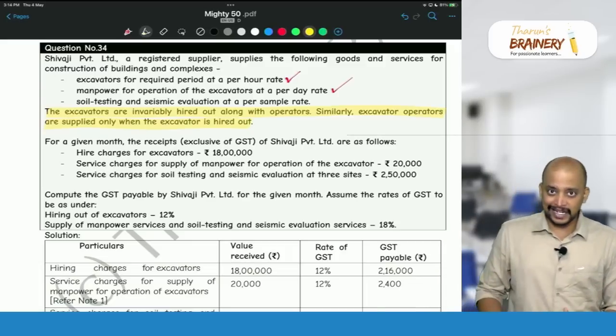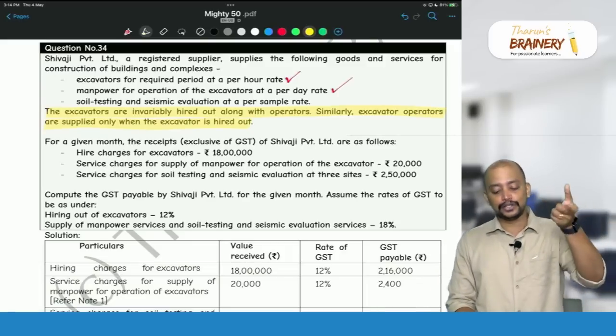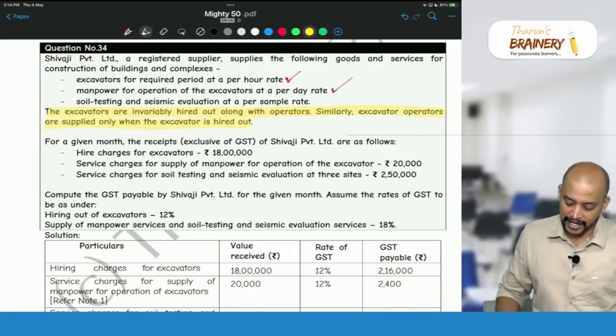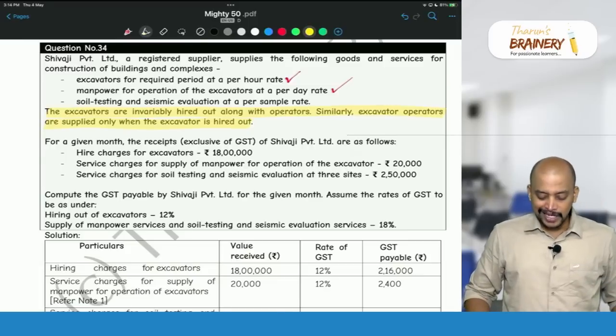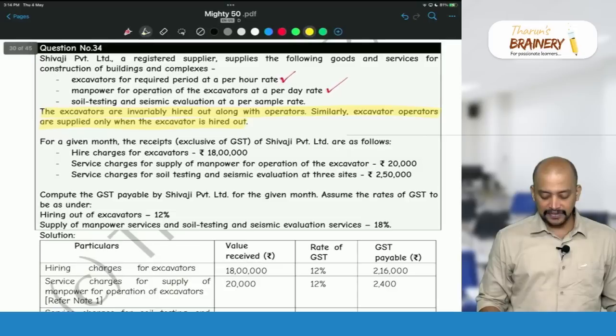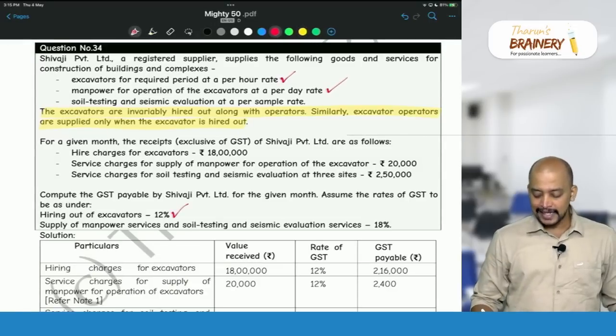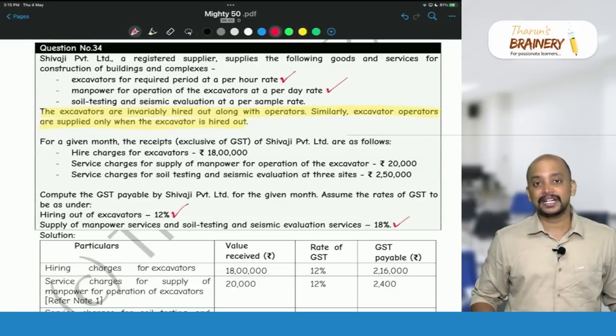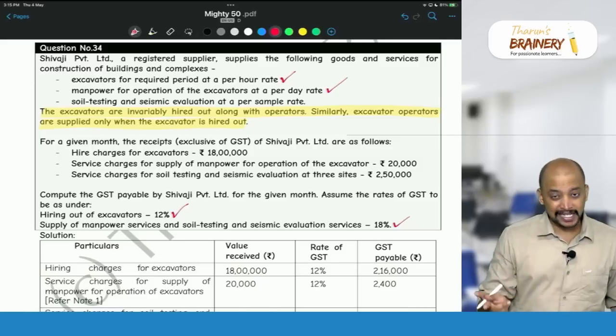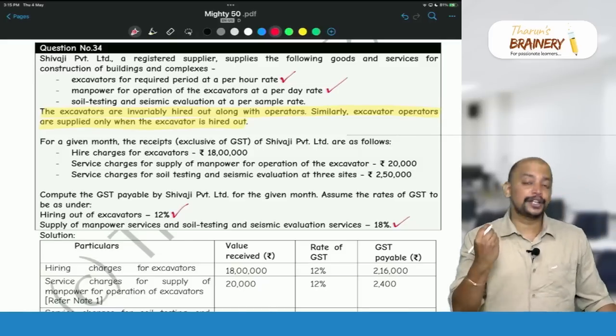So this is naturally bundled in the ordinary course of business. So the excavator rate, hiring of excavators is 12%, supply of manpower for excavators 18%. Both are taxable, naturally bundled in the ordinary course of business.